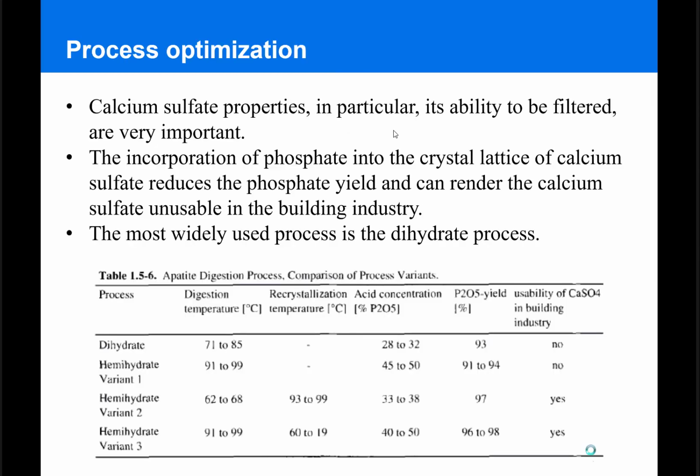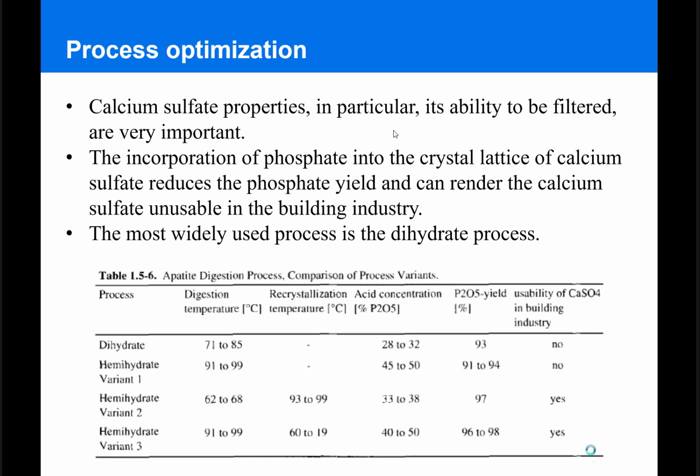The properties of the calcium sulfate byproduct are very crucial, especially the crystallinity of the product, because it affects its ability to be filtered, which is very important for the efficiency in the yield of production. The incorporation of phosphate ions into the crystal lattice of calcium sulfate reduces the phosphoric acid yield, and it also affects the ability of the product to be filtered and renders the byproduct unusable for building purposes. As we said, we have 4 different processes: 1 dihydrate crystallization process and 3 variants of the hemihydrate crystallization process.